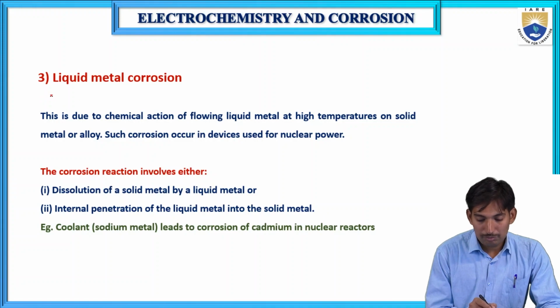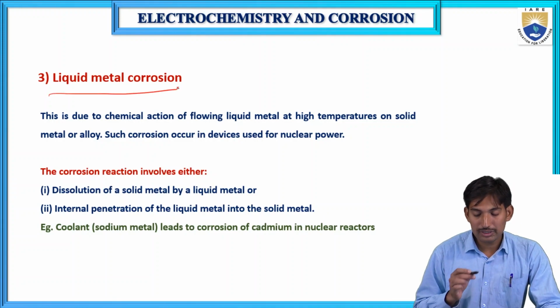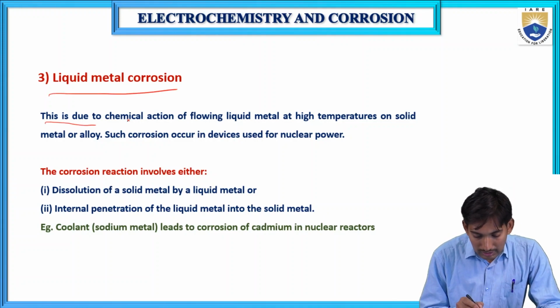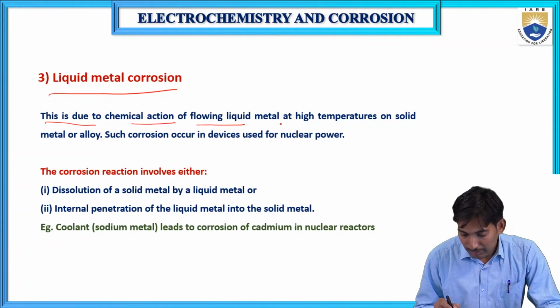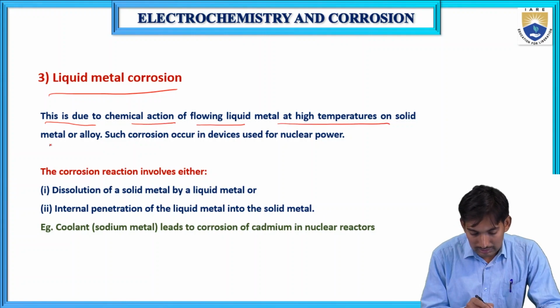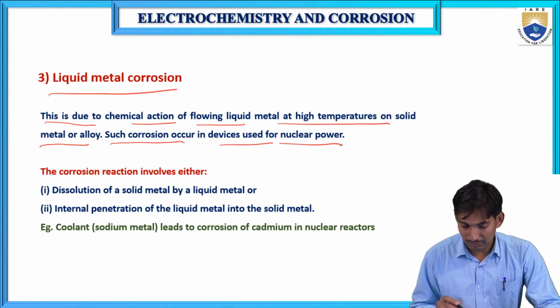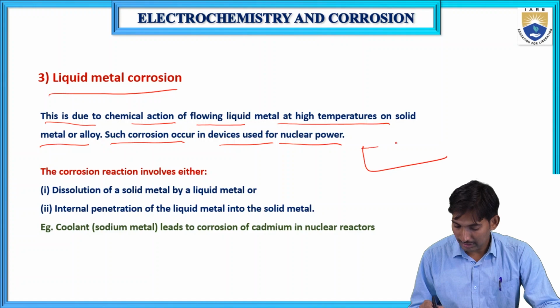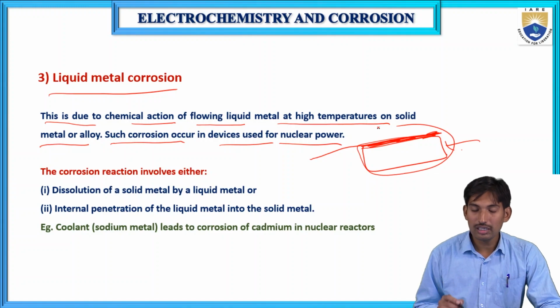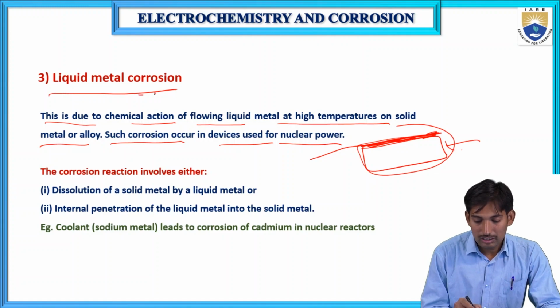Third one is liquid metal corrosion. What is liquid metal corrosion? We'll see. This is due to the chemical action of flowing liquid metal at high temperatures on the solid metal or alloy. Such corrosion occurs in devices using nuclear power. The metal is at a higher temperature. If the fluid flows on this metal, then this metal undergoes corrosion. That is called liquid metal corrosion.